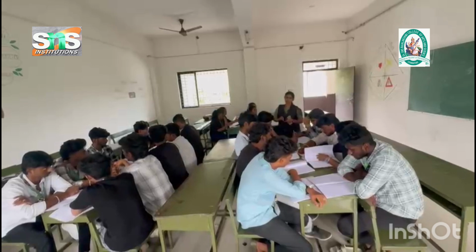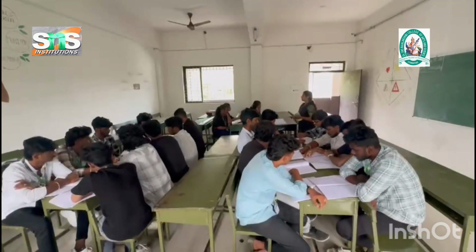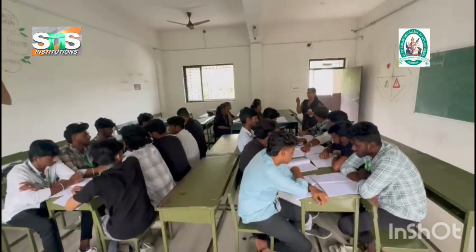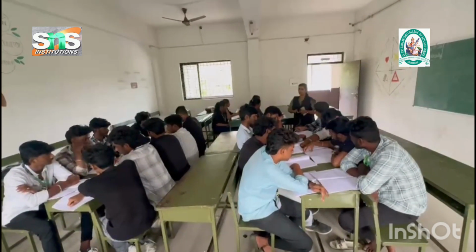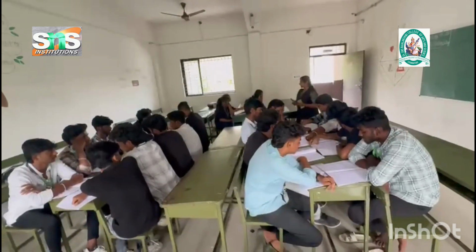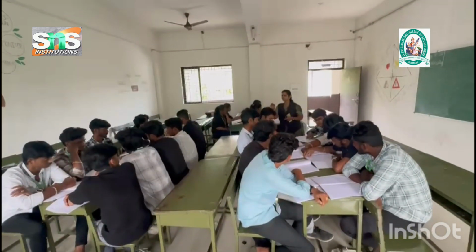What is the profession format? Income from profession, that I am asking, the formula. Professional receipt minus professional expenses. So receipt minus expenses.